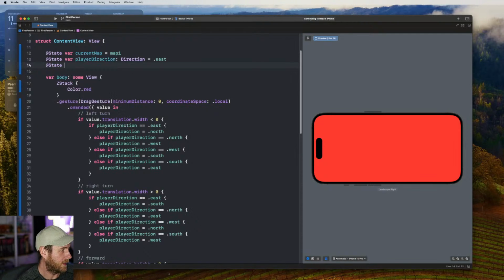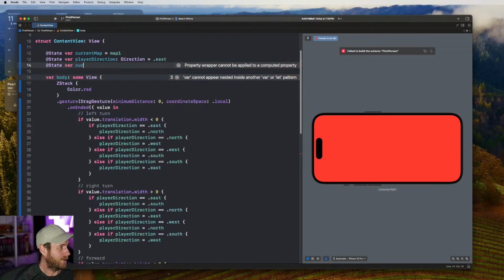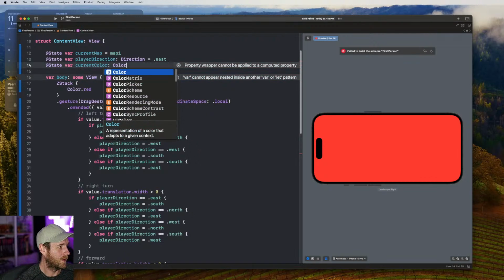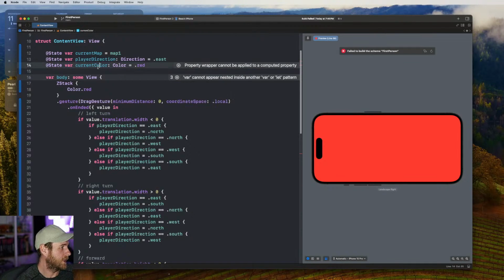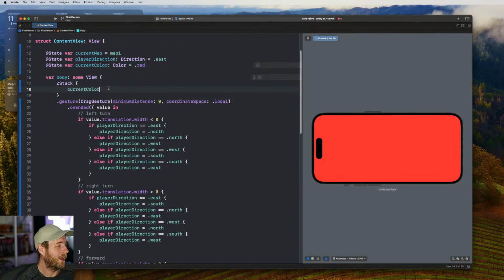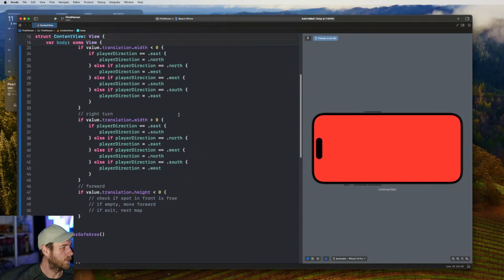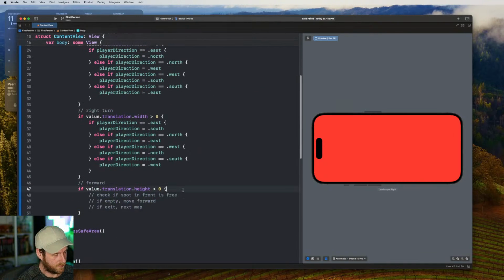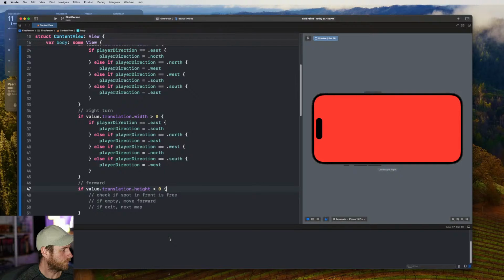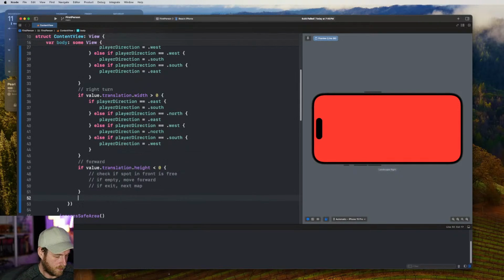So we might have, I don't know, current color, right? And we'll just change this to current color, and I'll do some sort of processing to update this, and that will update what we see anytime the character moves. So down here in this section, this is the forward. So when they swipe up, let's do a print, and I'll go player directions, just so you can see what's going on, right?